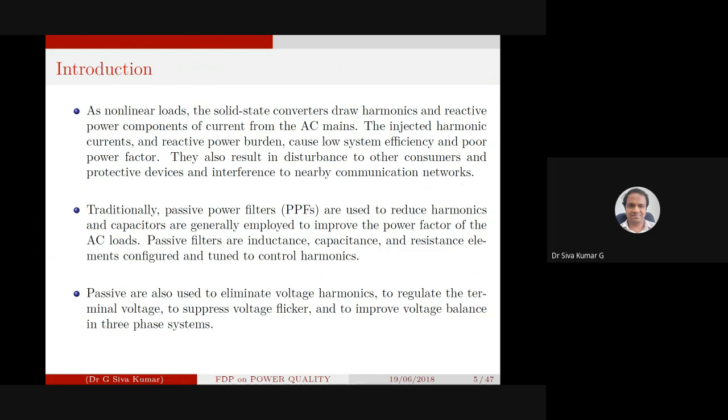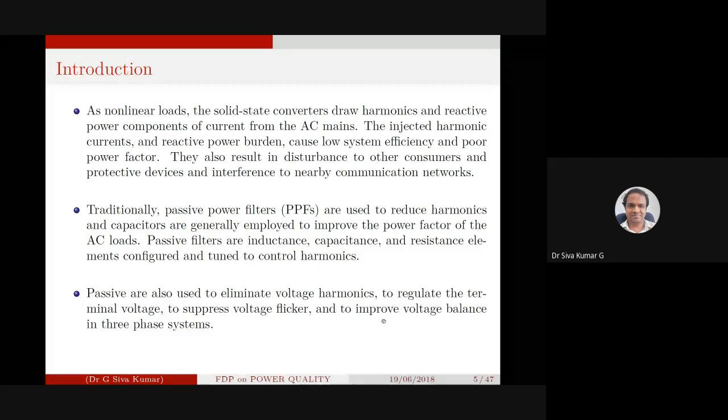The second point is that we use passive filters for power factor improvement apart from harmonic elimination. The passive filter is a combination of inductive and capacitive elements. Apart from harmonics, passive filters are used to regulate the terminal voltage and to suppress voltage flicker. Suppressing voltage flicker means it is alternating with respect to the frequency component of whatever the voltage flicker is. And also the voltage imbalance in three-phase systems, this is a very important point.